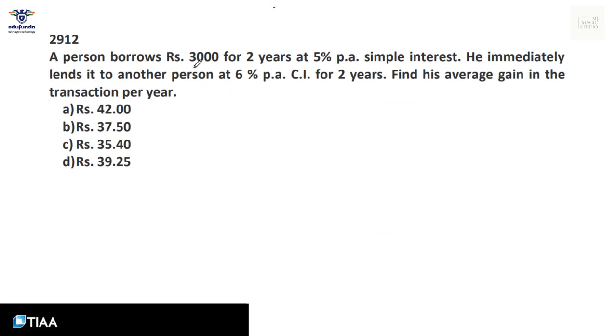A person borrows rupees 3000 for 2 years at 5% per annum simple interest. He immediately lends it to another person at 6% per annum compound interest for 2 years. Find his average gain in the transaction per year. Simple interest he is supposed to pay at the end of 2 years would be PRT by 100. 30 into 10, he is supposed to return 300 as interest plus 3000, 3300.